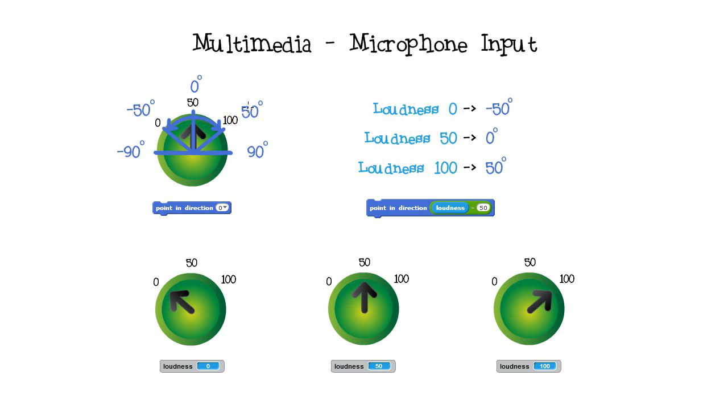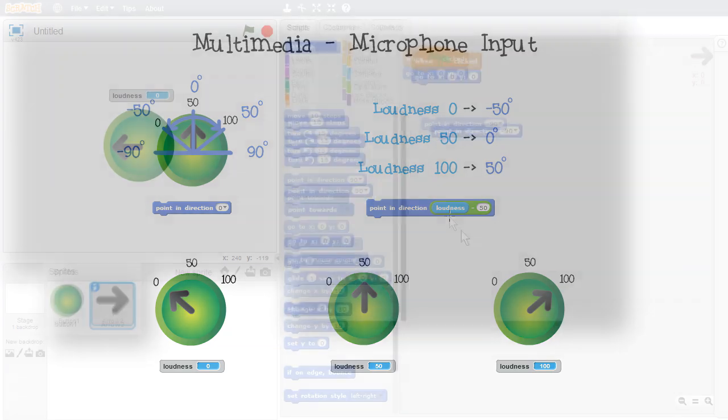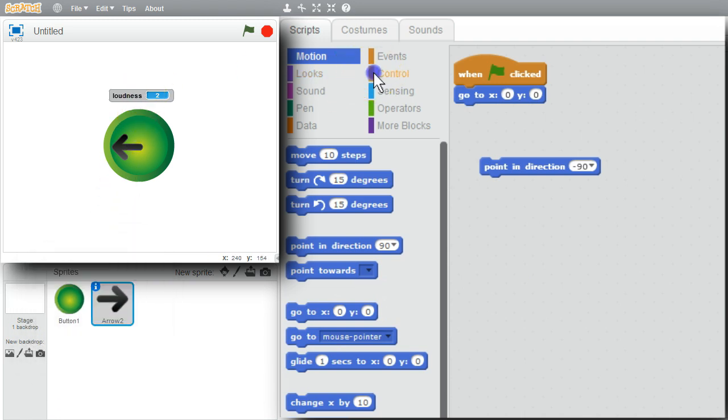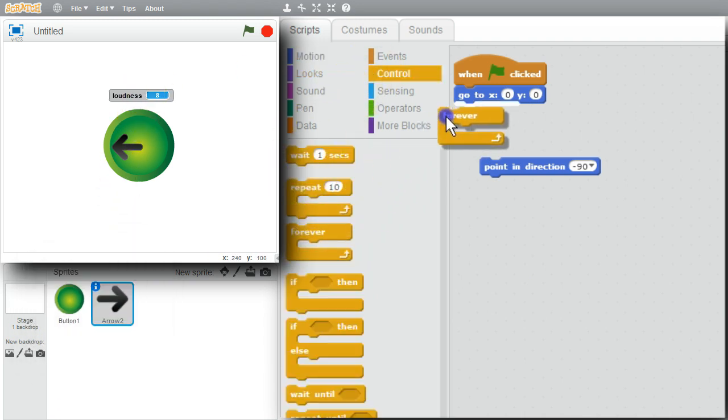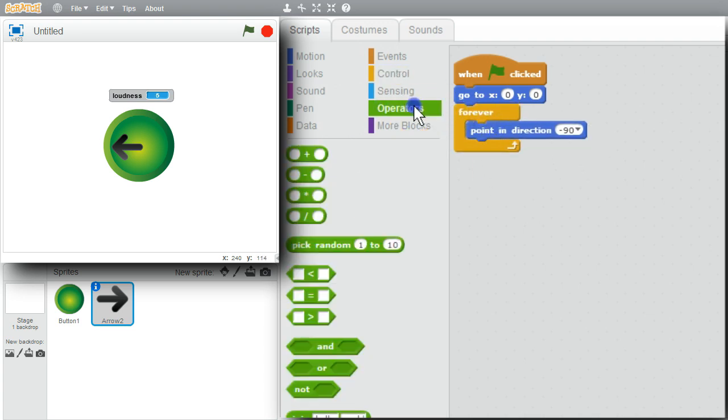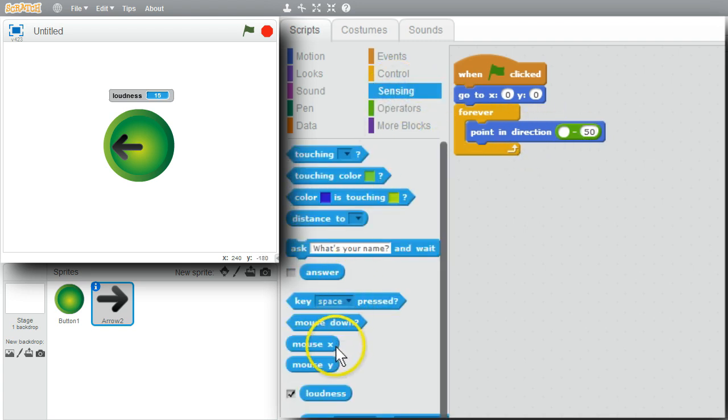That's a lot of words for one simple block. That's the challenge sometimes, getting the correct block. I'll go back to Scratch and make this change for the dial's pointer. I'll need a loop for the arrow to keep checking the loudness value. Go to Control, Forever, Point and Direction, go to Operators, minus 50, back to Sensing, Loudness.